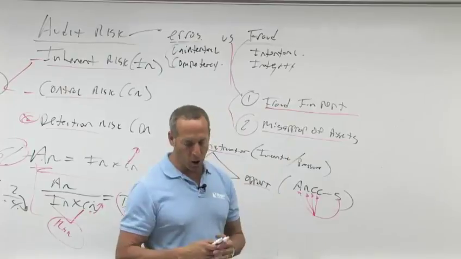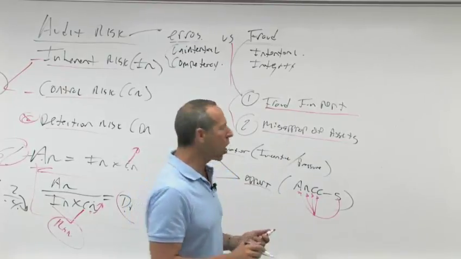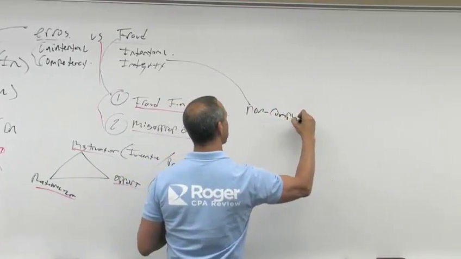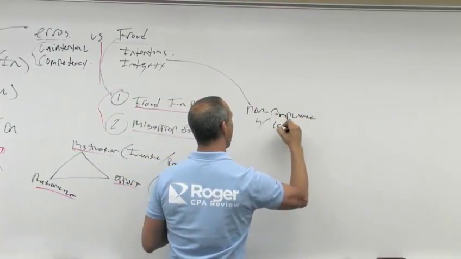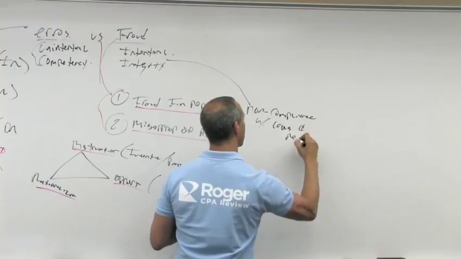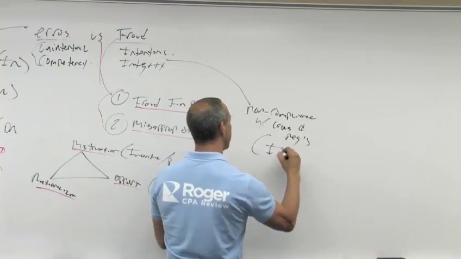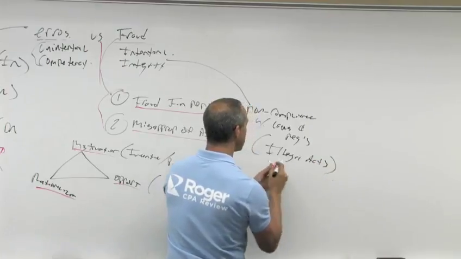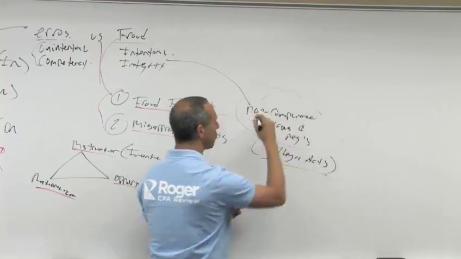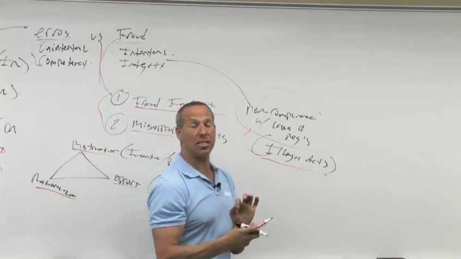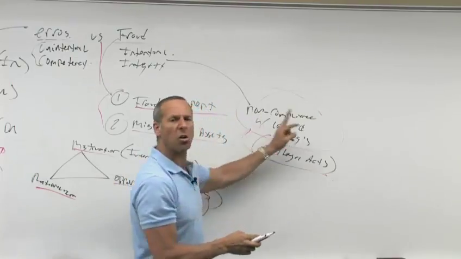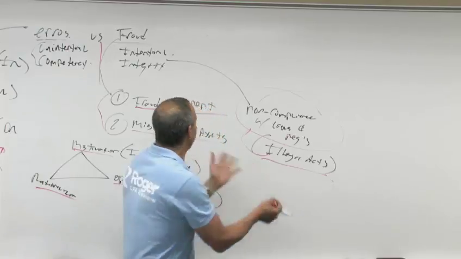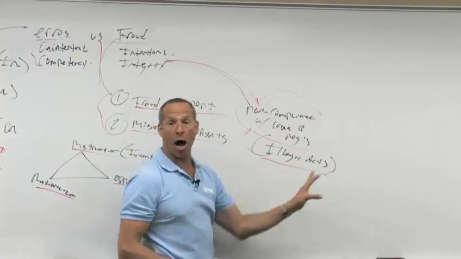There's also something called non-compliance with applicable laws and regulations. So I'm going to put here non-compliance with laws and regulations. Basically, illegal acts. And we used to call this illegal acts. Under the Clarity Project, it changed it to be more clear. Instead of illegal acts, it says non-compliance with laws and regulations. Now, it may be intentional, it may be unintentional. I'm still going to kind of throw it under the fraud area.